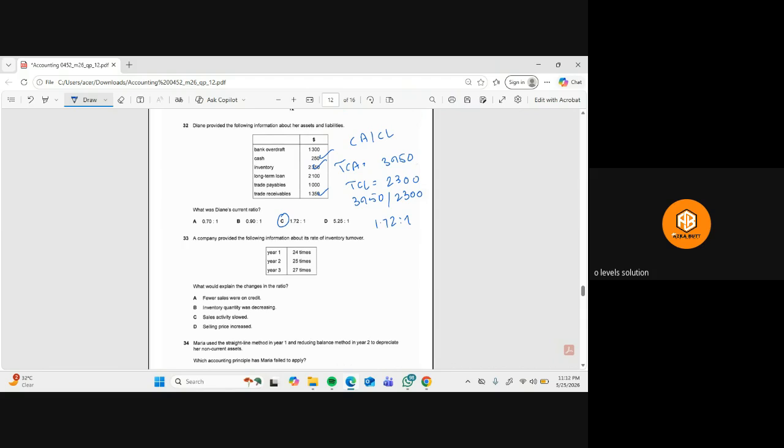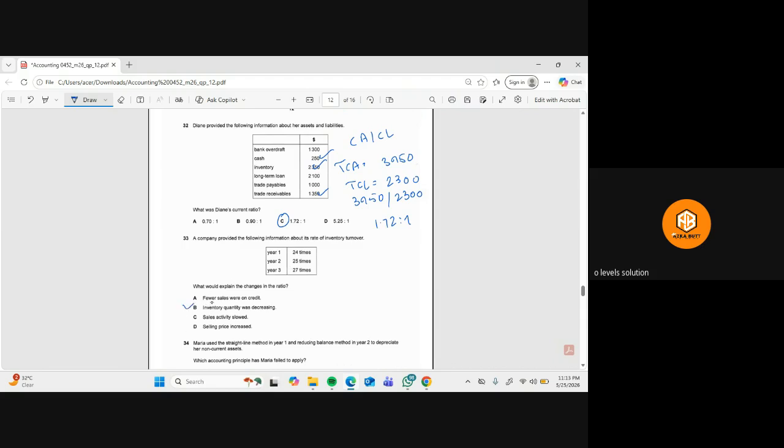Then we have question number 33. They are saying that a company provided the following information about its rate of inventory turnover. What would explain the change in the ratio? So 24 times in year 1, then in year 2 this is 25 times, in year 3 this is 27 times. So higher inventory turnover means that inventory is being sold faster, often because inventory levels are lower. So the inventory quantity was decreasing. This could be the right answer.